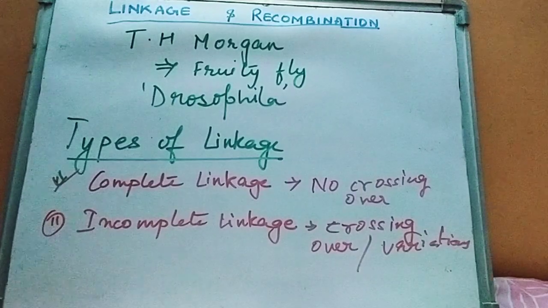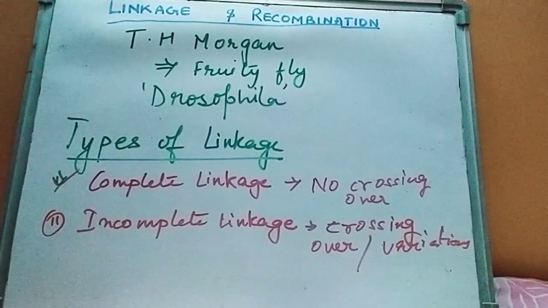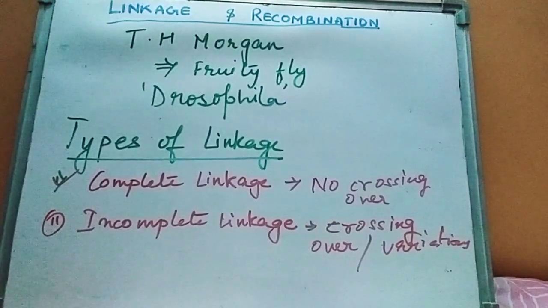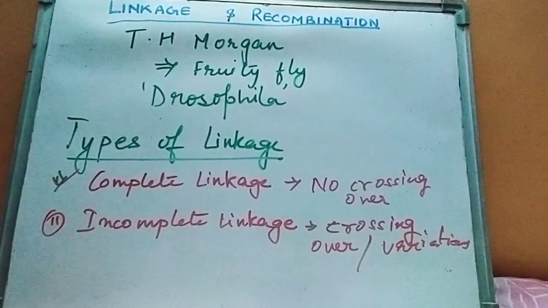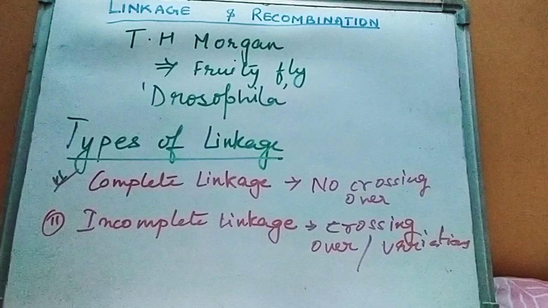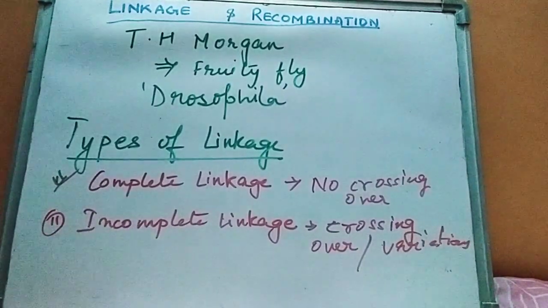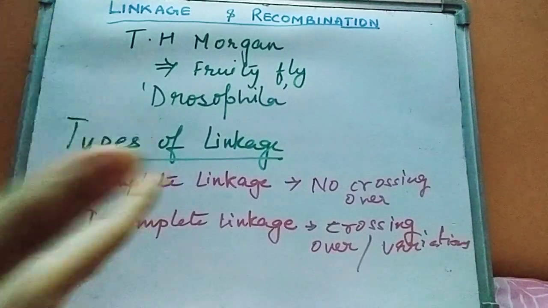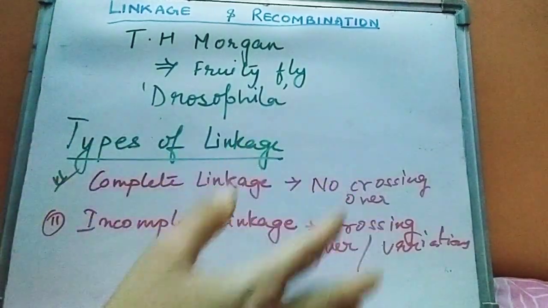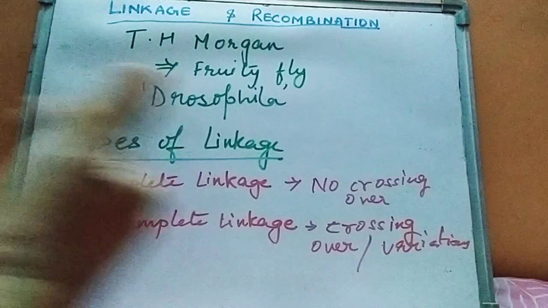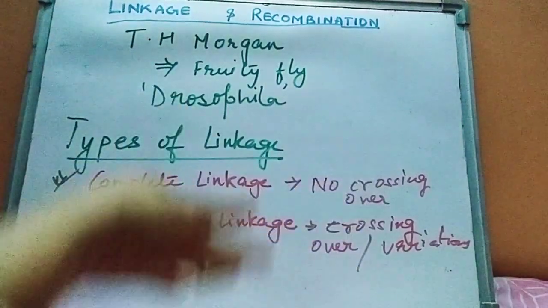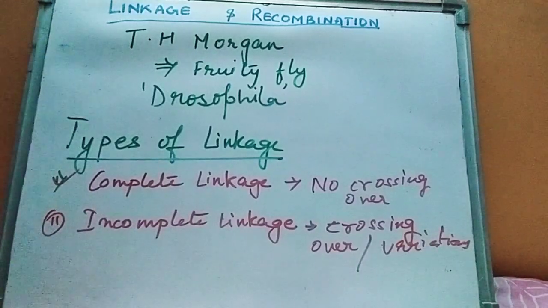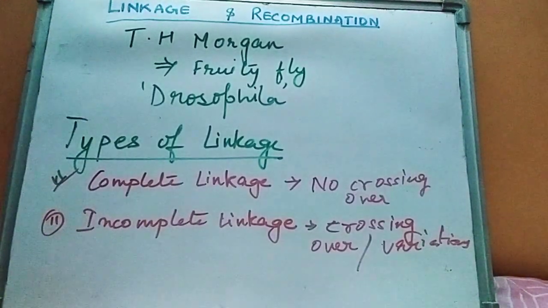So due to the linkage between genes, a desired character cannot be brought. In linkage we cannot get the desired or new character, only the same character that passes. Hence the genes fail to assort. This would be possible only if the genes could assort themselves. So in linkage there is no assortment of genes, the same character passes, no new character. Whereas in incomplete linkage, there is new character formation as crossing over and recombination take place.